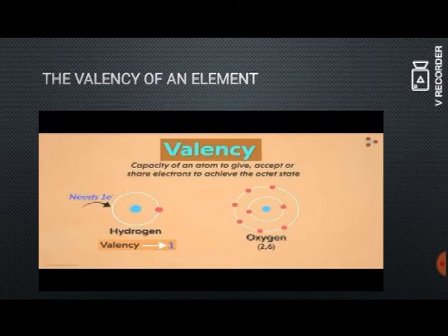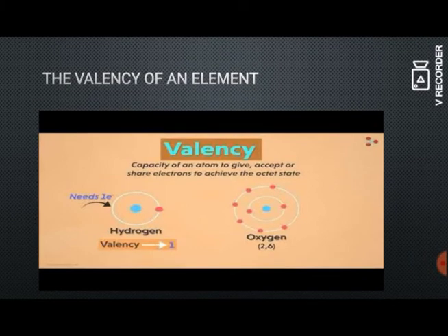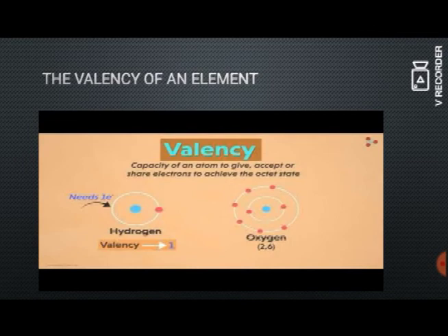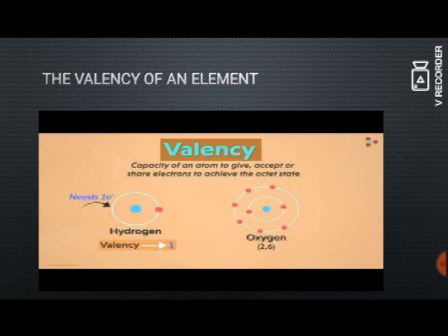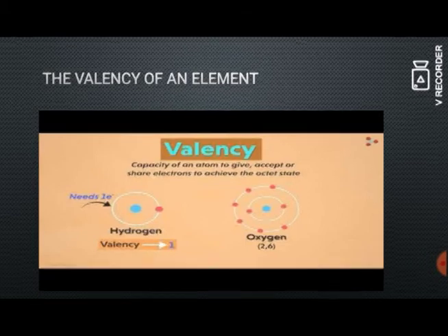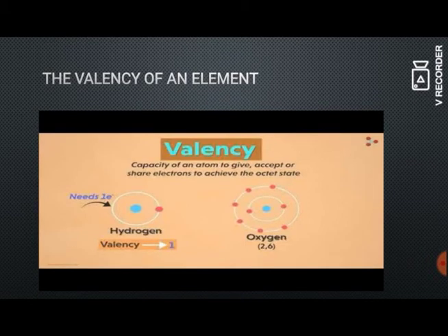Valency is nothing but the combining capacity of an element with other elements. For hydrogen, the valency is 1, and for chlorine, the valency is 1. So, one atom of chlorine will combine and form HCl. So, the valency of Cl is 1. So, one atom.